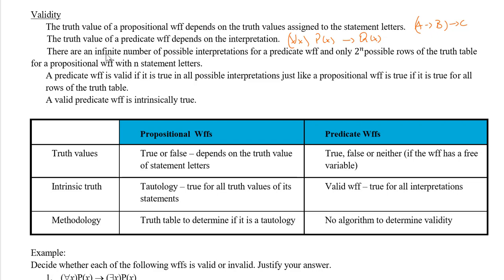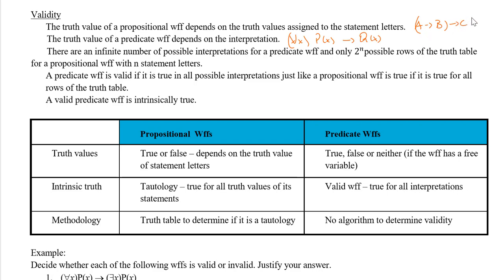So there are an infinite number of possible interpretations for a predicate well-formed formula and only 2 to the power n possible rows of the truth table for a propositional well-formed formula with n statement letters. Here we have A, B, C. That means we need 2 to the power of 3 rows. So it's a finite number of rows. But for a predicate, it's an infinite number of possibilities.